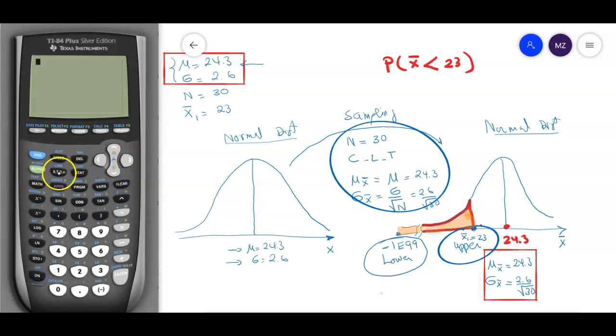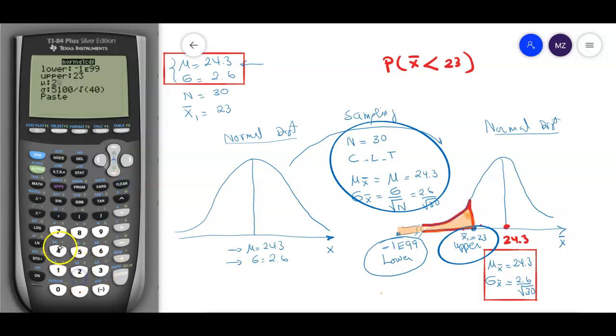All right, I'm going to go to normal CDF again. I'm looking for the probability. So second, distributions, you go to the second option, normal CDF here, enter. So those are the results from previous questions, so I'm going to clear it. The lower bound is -1, second function, comma, that's going to give you e, and type in 99. So that's the symbol of minus infinity on the calculator, right? You're going to go to the upper bound. Upper bound is going to be 23. All right. You're going to go to the mean. The mean is 24, cleared.